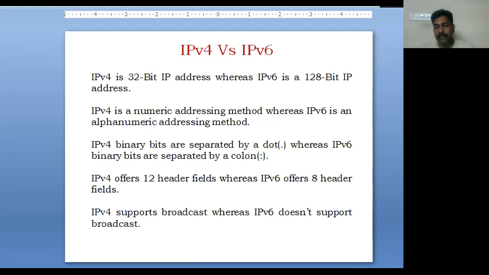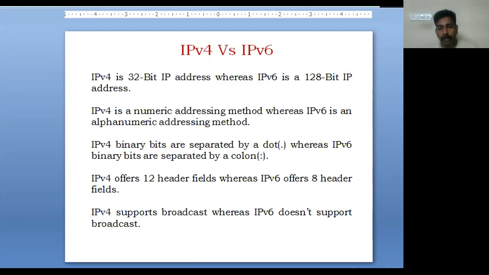When you compare Internet Protocol version 4 and Internet Protocol version 6, IPv4 is a 32-bit IP address, whereas IPv6 is a 128-bit IP address. In the addressing part, IPv4 uses a numeric addressing method, whereas IPv6 uses an alphanumeric addressing method.